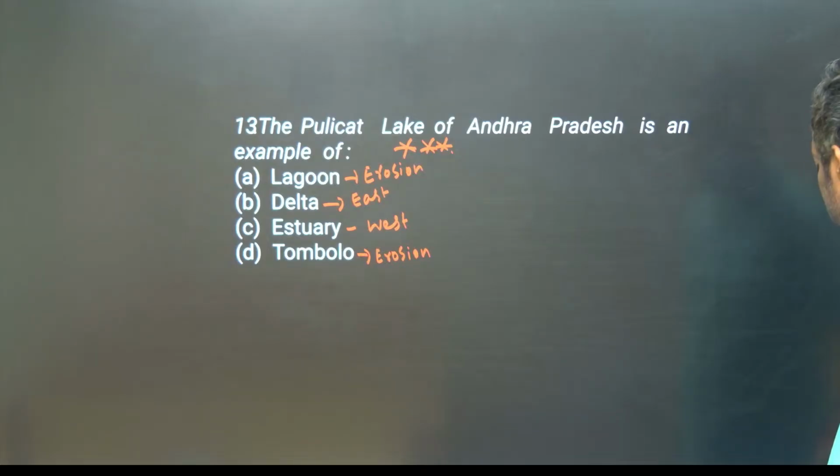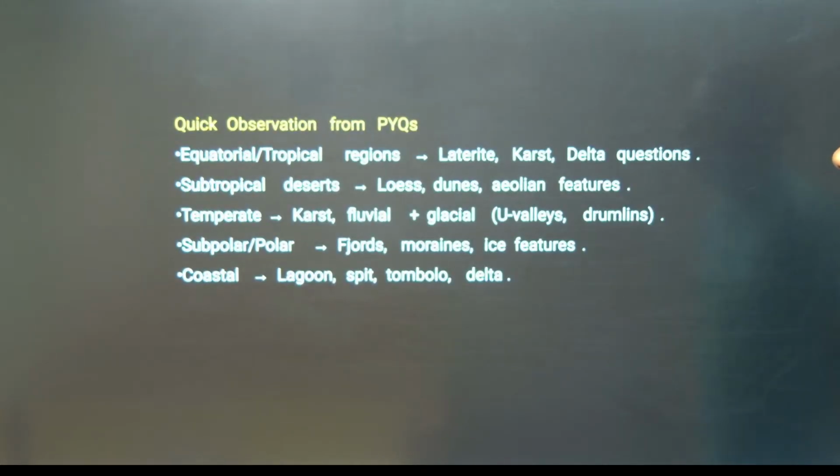Just go through that. Quick observation: the equatorial and tropical regions create laterite crust and deltas. Subtropical deserts create loess, dunes and similar features. Temperate regions have karst, fluvial and glacial features, U-shaped valleys and drumlins.